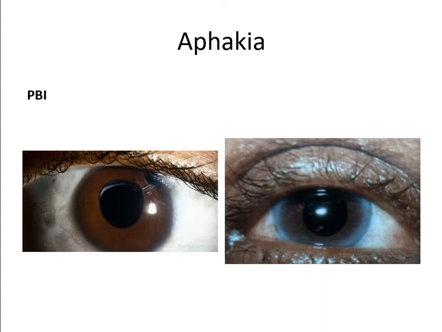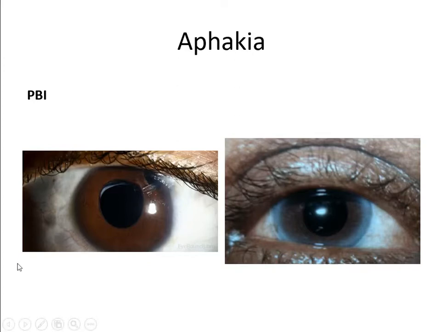Yesterday also I told you the normal flow of the aqueous: it is formed in the posterior chamber of the eye, behind the iris, by the ciliary body, and it comes into the anterior chamber through the pupillary opening, and it is drained from the angle of the anterior chamber into the trabecular meshwork, canal of Schlemm, and episcleral vessels. So when the pupil is blocked by the vitreous gel, the aqueous which is formed in the posterior chamber will remain in the posterior chamber and it cannot come out.